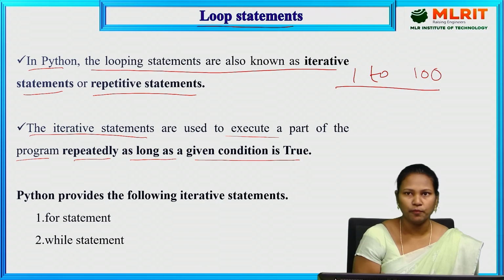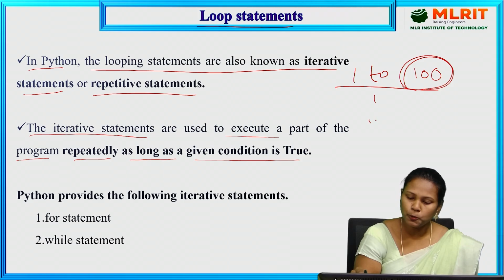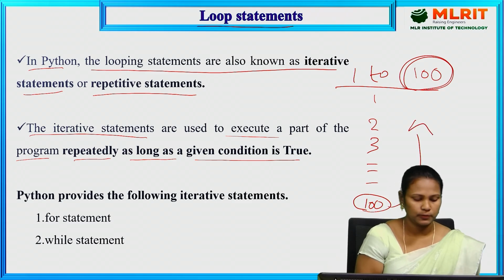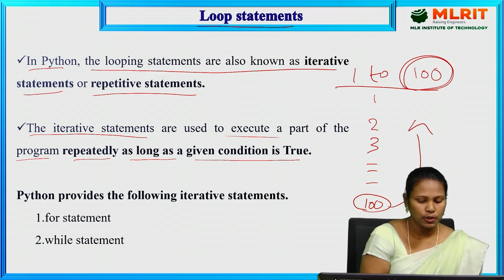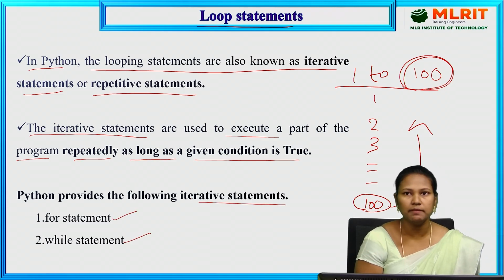With the help of a for loop, we can write the program in 2 or 3 lines. Up to 100 it prints the values, which means every time it checks the condition. Up to that, 1 to 100, it prints the values. After the completion of the condition, only then does it come out of the loop. So Python provides two types of iterative statements or loops. The first one is the for statement. The second one is the while statement.